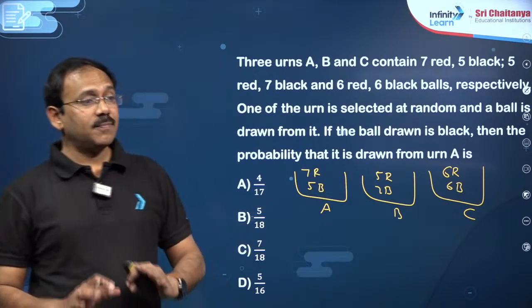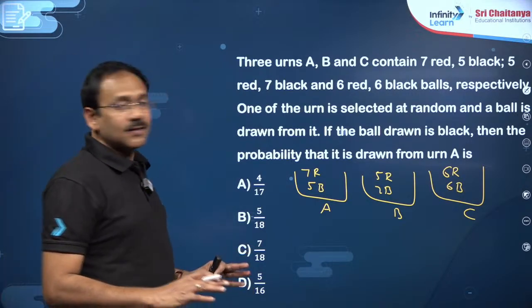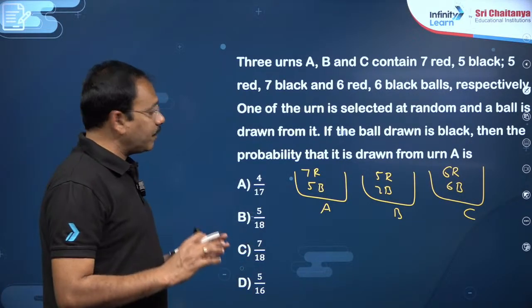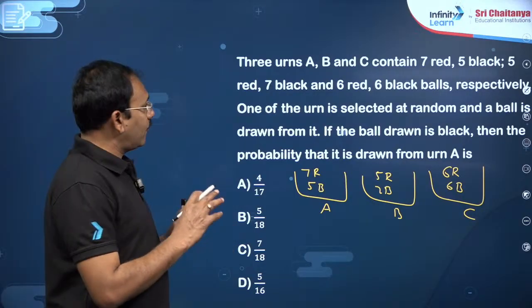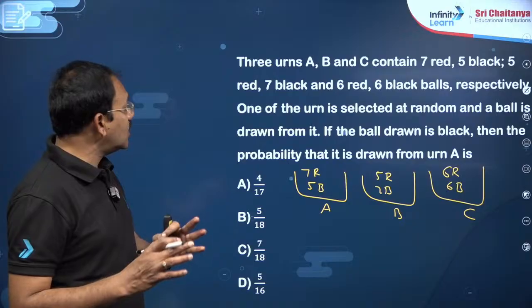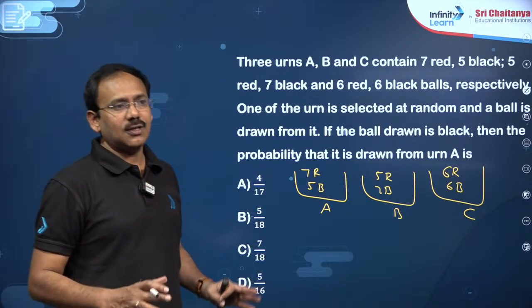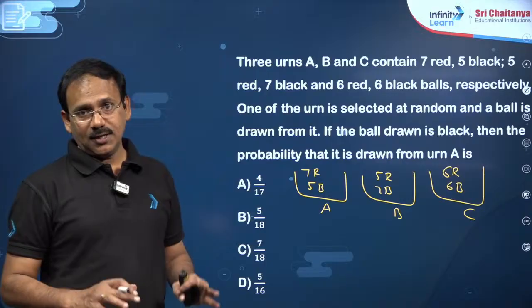You see, my dear friends, the Bayes theorem question itself will be a bit different. Generally, the question should be like, if a particular urn is selected and then a ball is selected, what is the probability that the drawn ball is black? That should be the general question. We call it a total probability theorem question.